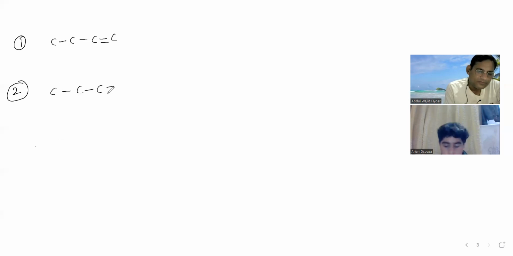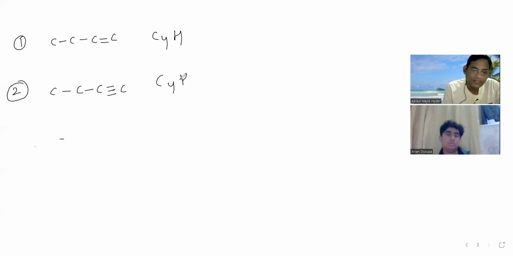Now, can you tell me this name? Four carbons, right? And you have to put hydrogens also. Butene, the first one. Just write hydrogens also. So tell me its name and formula, C4H what?